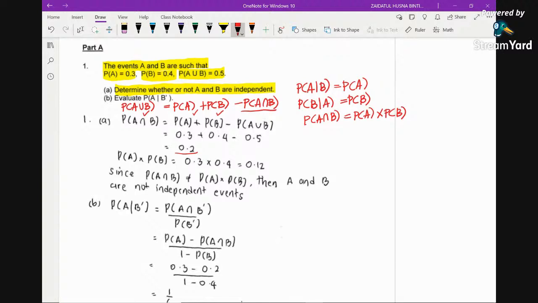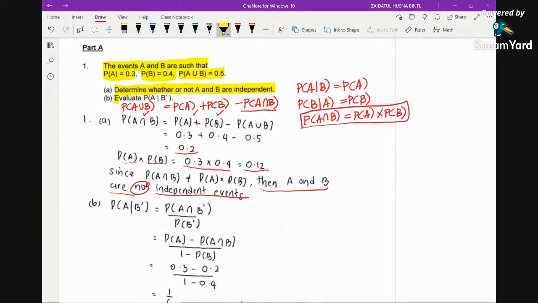Now we have got this, so we are going to use it to check whether the events are independent or not. We already have P(A) and P(B), so we just perform the multiplication. You will notice that the value is 0.12, which is not equal to 0.2. So in this case, we can conclude that A and B are not independent events.